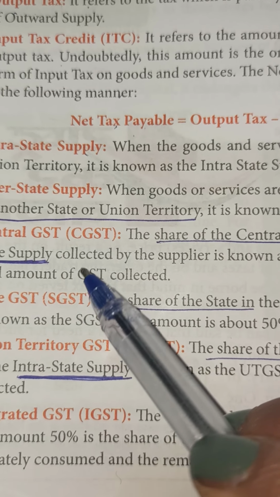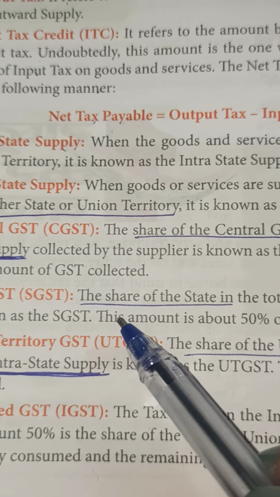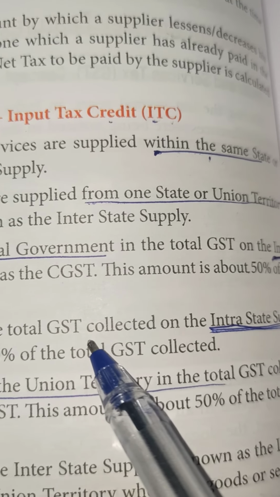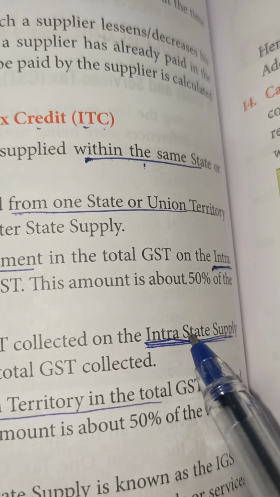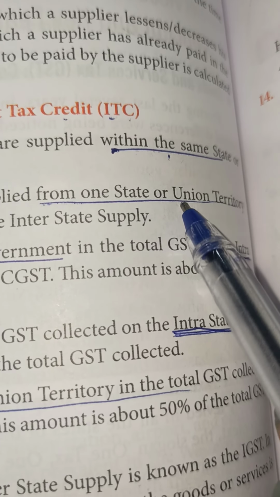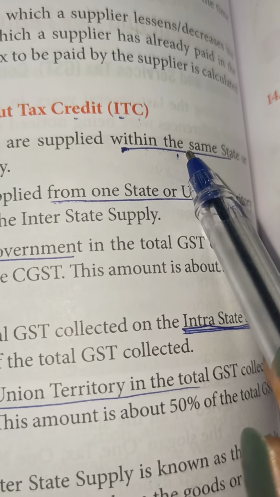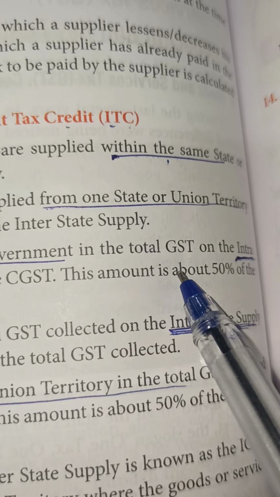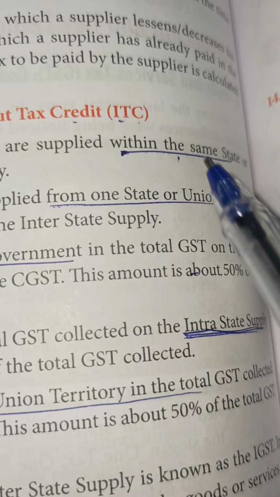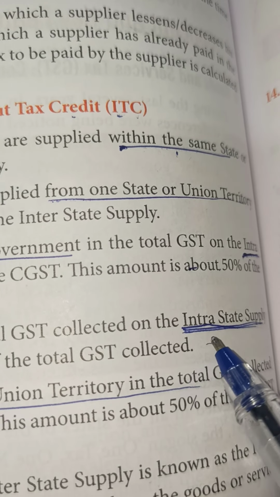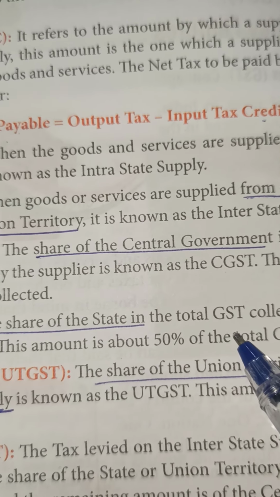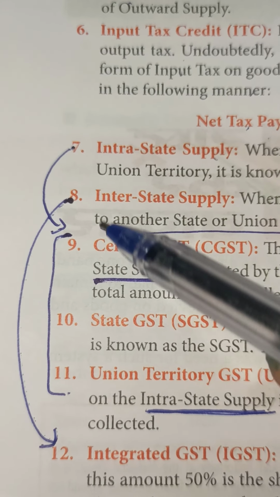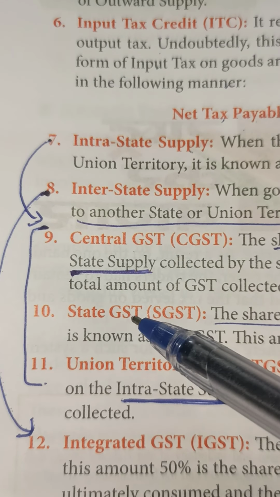State government, SGST; central government, CGST. The share of the state in the total GST collected on the intra-state supply. Remember, we are considering the intra-state supply. The share that goes to the central government is CGST. The share that goes to the state government is called the SGST. Clear? So intra-state has CGST and SGST.